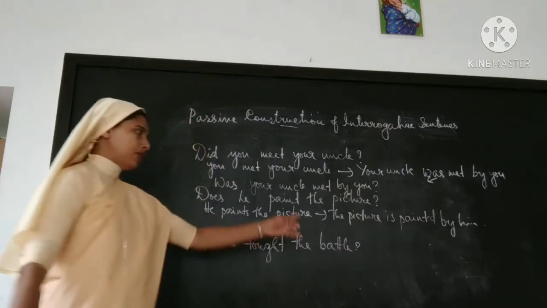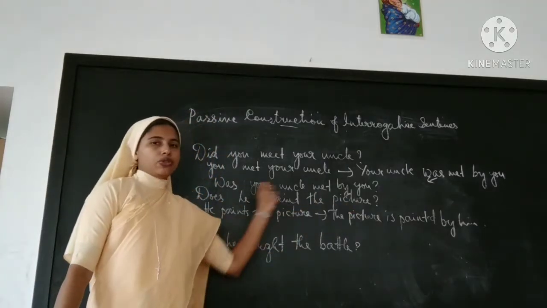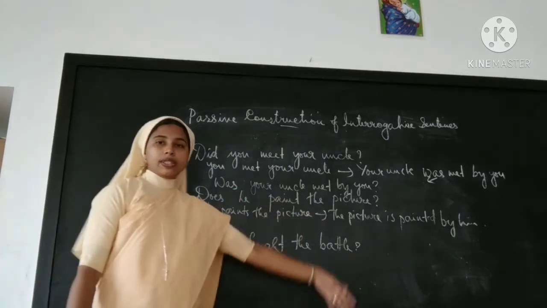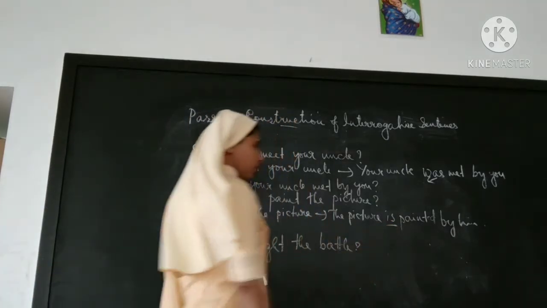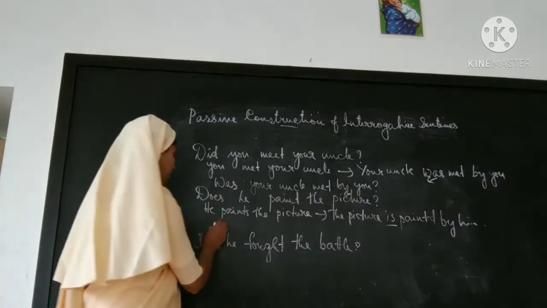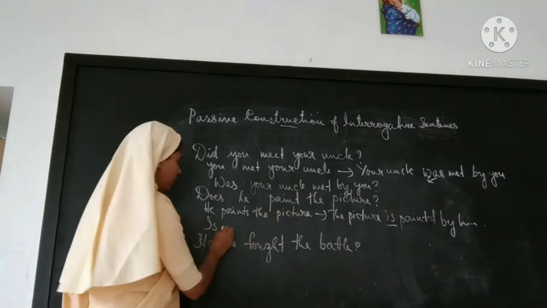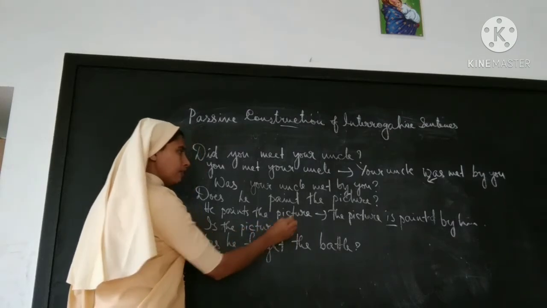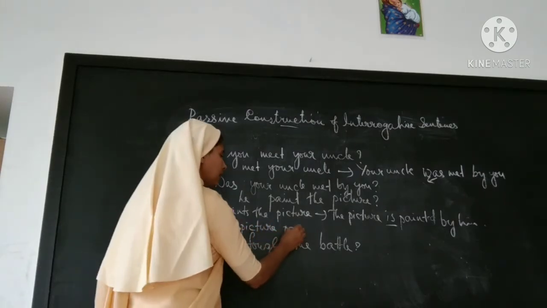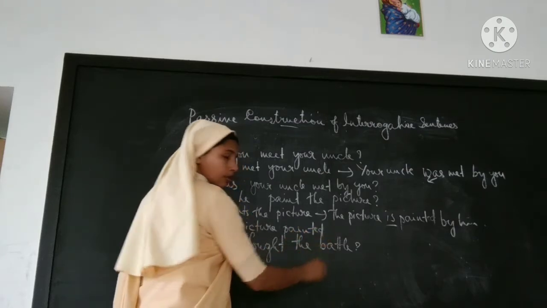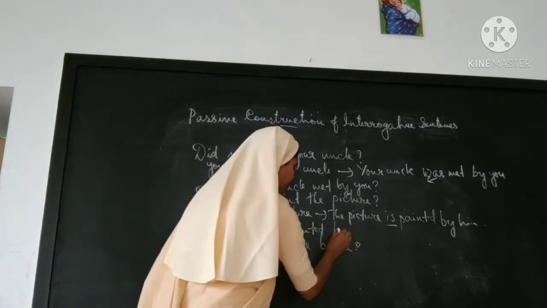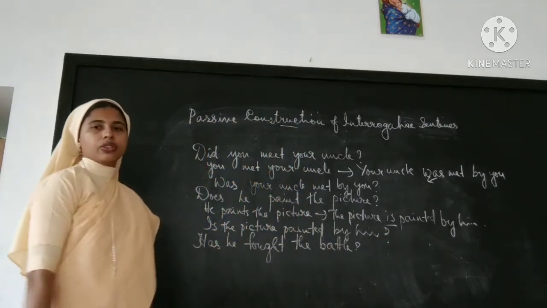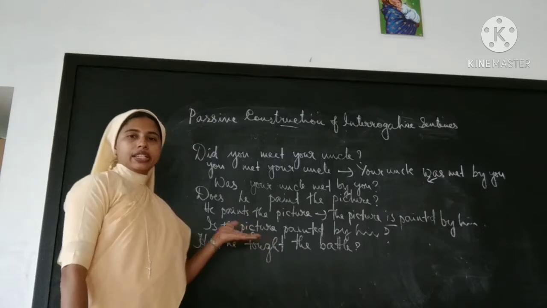The picture is painted by him. In order to make it into a question, what must be done? The auxiliary must be taken to front. So, what is the auxiliary used there? Is. So, first we will take is. Next, the picture. Is the picture painted by him? Question mark.